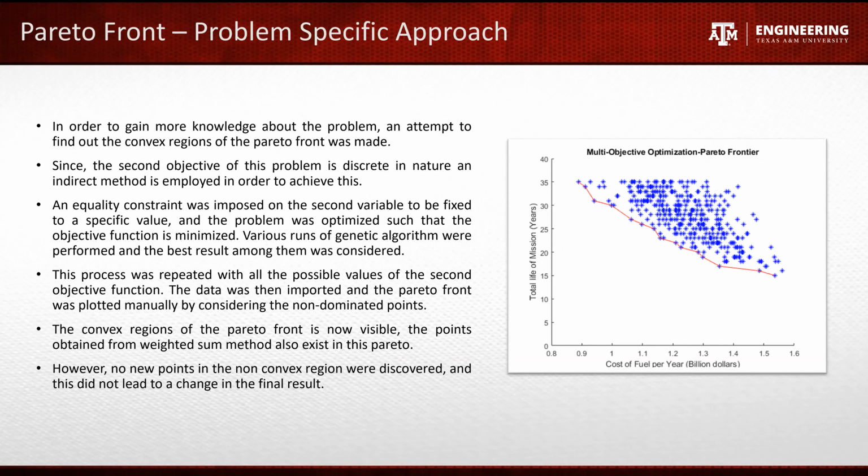We observed that all the points obtained by the weighted sum method were also present in this Pareto front. The scattered points are not found anywhere below 15 mission years or above 35 years because of the constraint imposed on the number of mission years. This method endorses the weighted sum approach, as no new points in the non-convex regions are discovered and the final results remain unchanged.